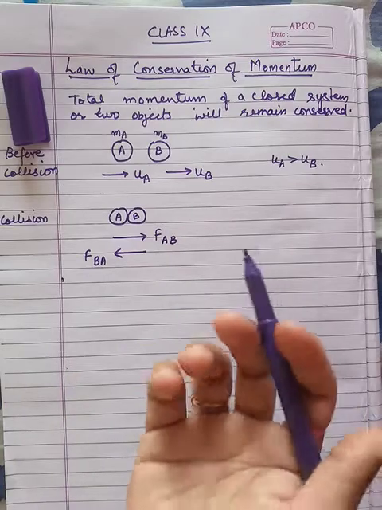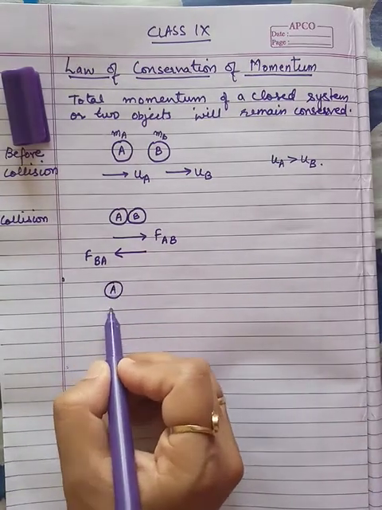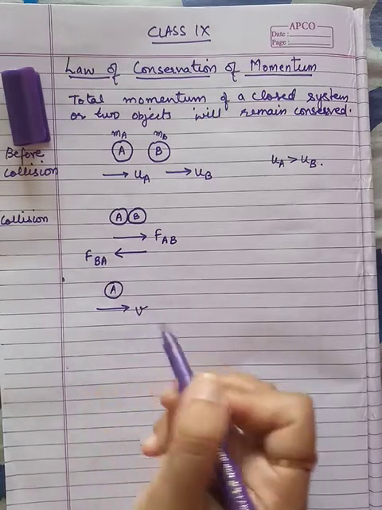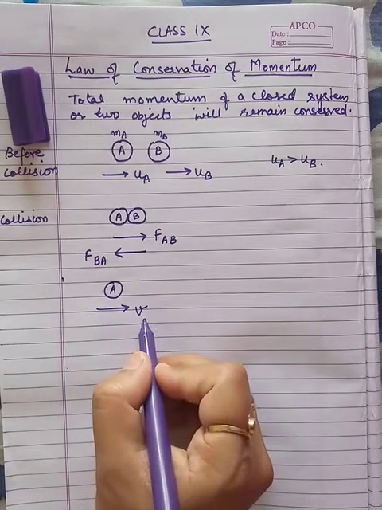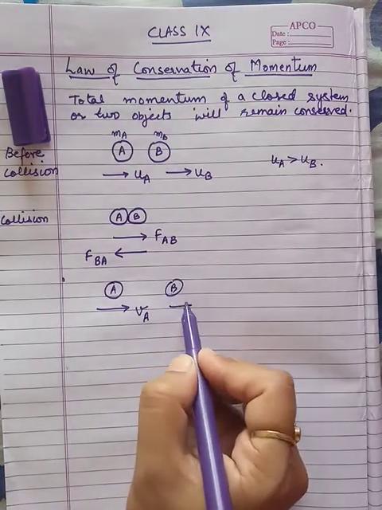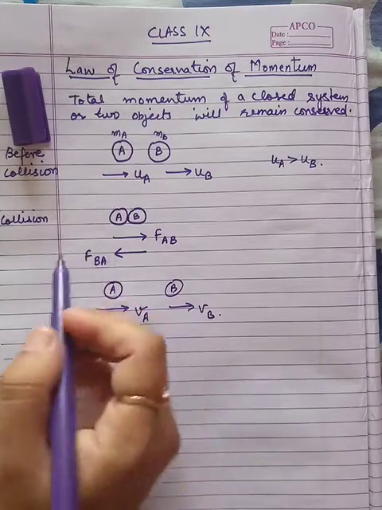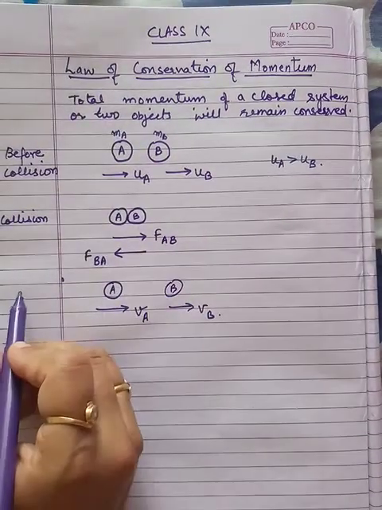So the velocities are now final velocities, they are now separated out. This is shown by this diagram, with velocity VA, and this is with velocity VB. So this is a situation of after collision.